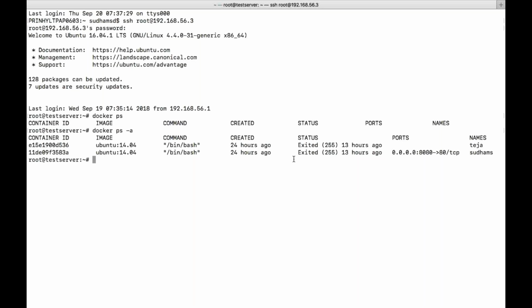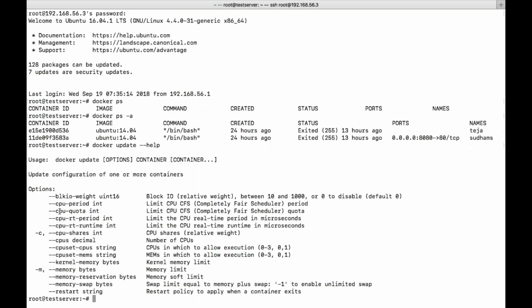Now I need to update this particular parameter of an existing container. Since it is already created, I cannot give a parameter right now. It is not creation, it is just updating. For that, in docker we have an option called update. What parameters can we update for a running container?